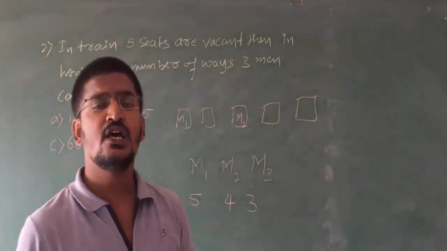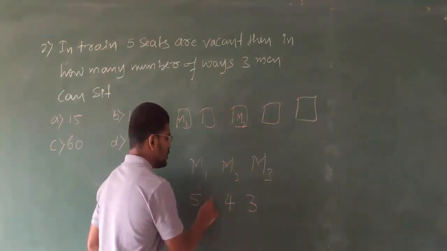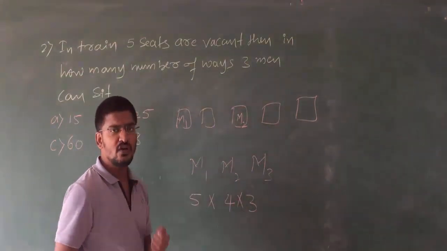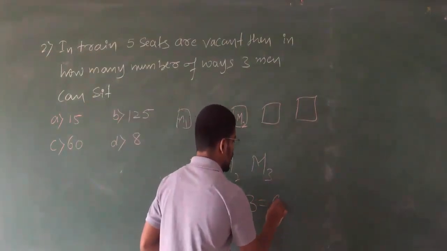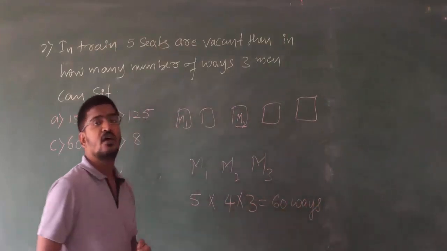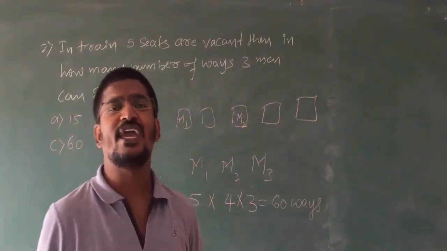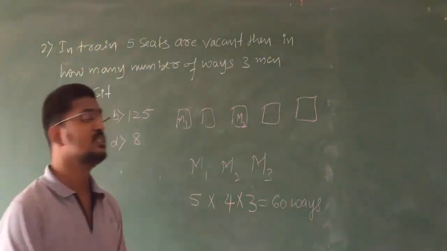Clear, students? So clearly it is an independent event, so that it will be 5 into 4 into 3. Therefore you have 60 ways of sitting 3 men on 5 vacant seats. This is how you can solve.